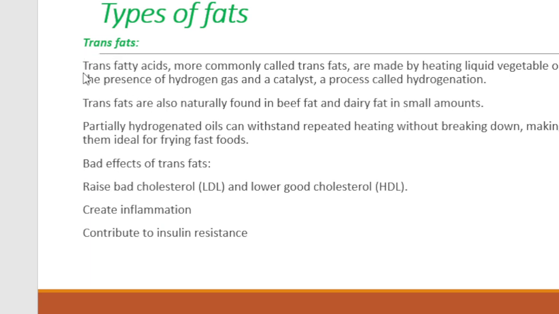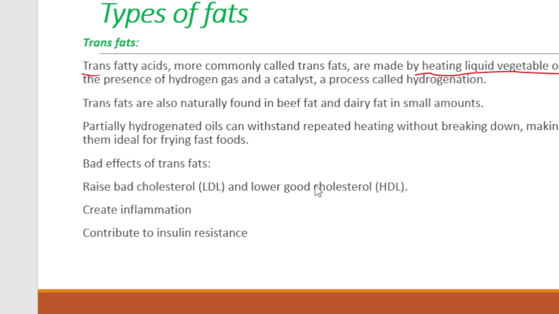The third fat is trans fat. We must have seen that fried refined oil, dry fruit, or fast food that is fried multiple times are all part of trans fat. How is trans fat formed? When you are hydrogenating liquid vegetable oil, trans fats are formed.